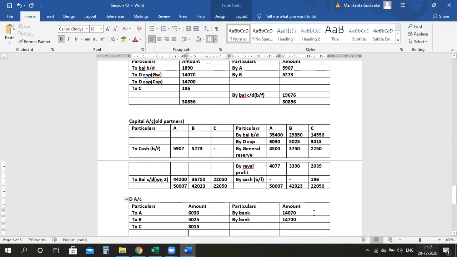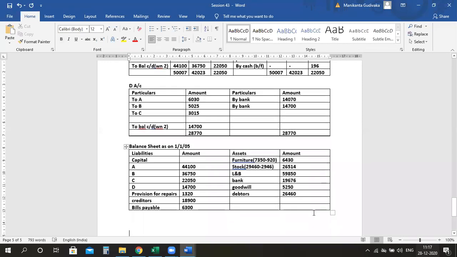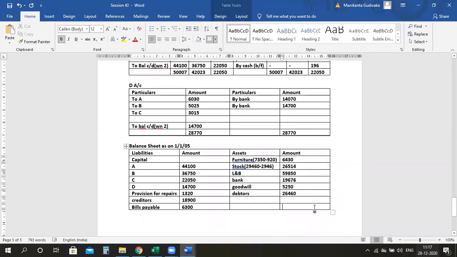Right. Do the total on the liability side and tell me the figure. Ma'am, asset side it's 1,44,180. 1,44,180. Okay. Liability side.